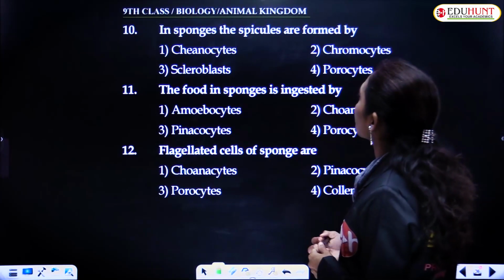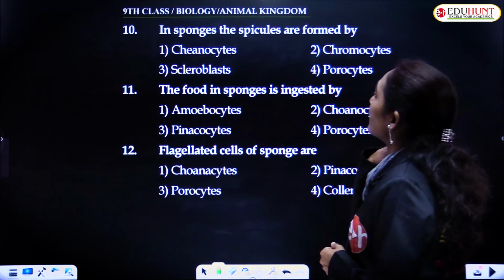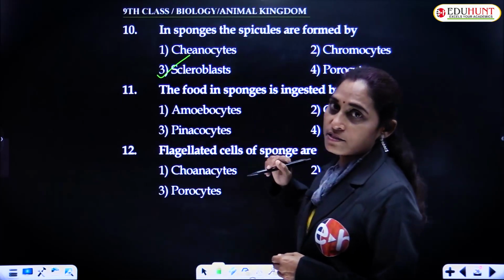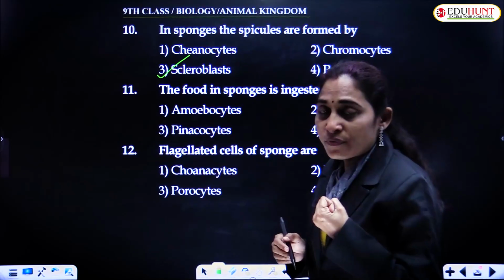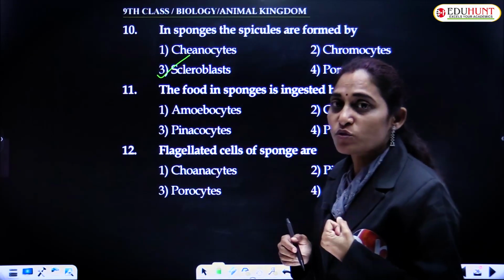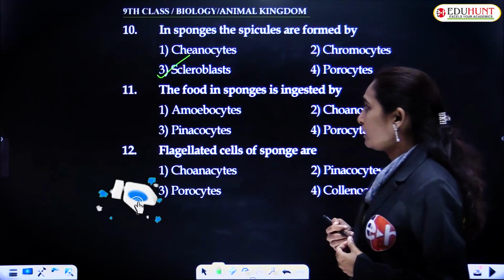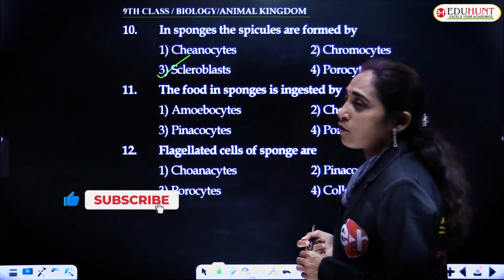In sponges, the spicules are formed by scleroblasts. Scleroblasts secrete spicules which have calcium carbonate and silica in them. Sclero means hard.